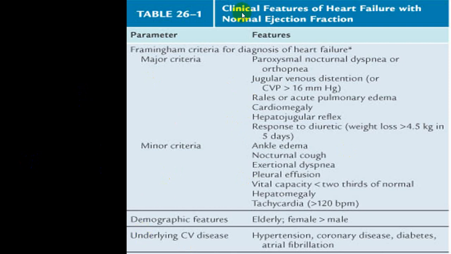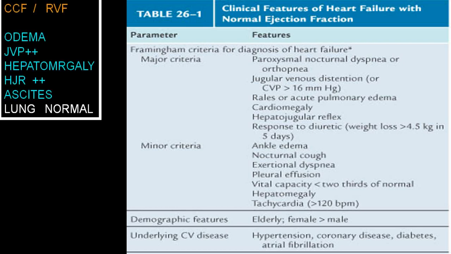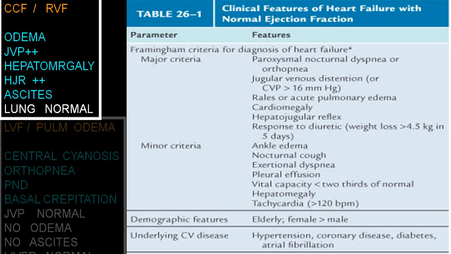This is congestive heart failure with normal ejection fraction, meaning in a diastolic heart failure you go for the major criteria and minor criteria. In a systolic heart failure it is very easy, where by and large we don't require these major or minor criteria. The characteristics: edema, JVP, hepatomegaly, hepatojugular reflux, ascites, and normal lungs are straightforwardly in favor of right ventricular failure.